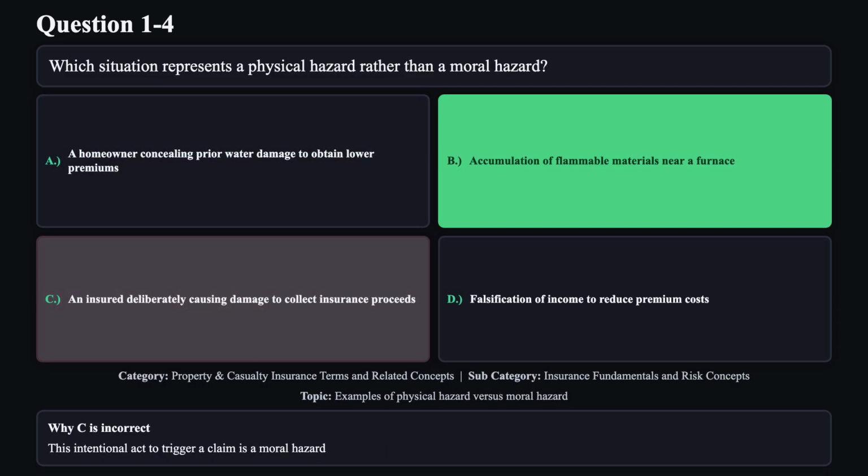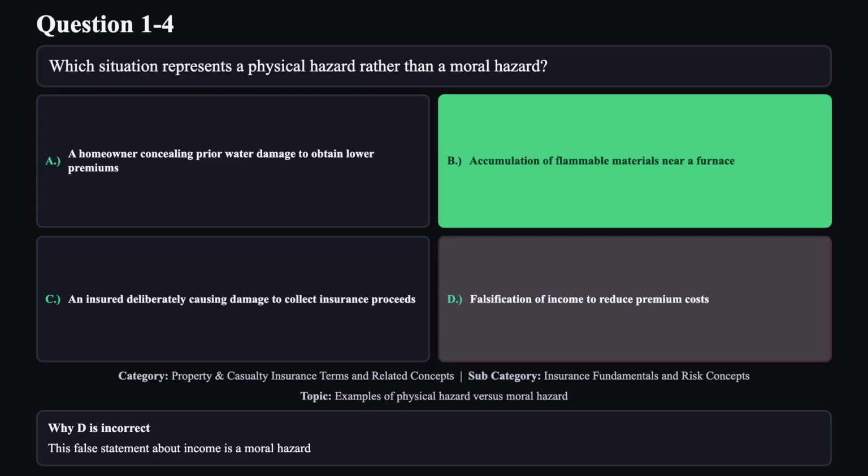Reason C is not correct. This intentional act to trigger a claim is a moral hazard. Reason D is not correct. This false statement about income is a moral hazard.